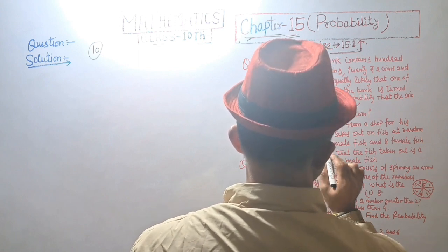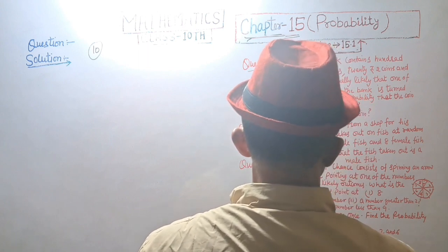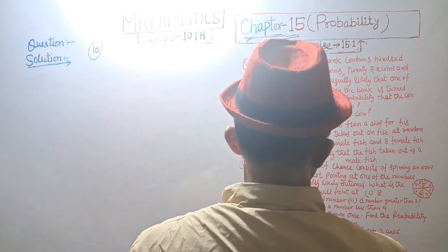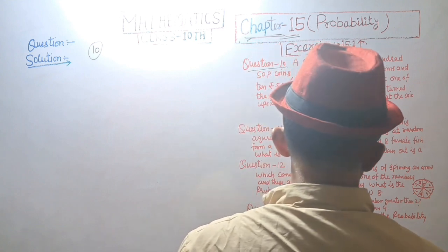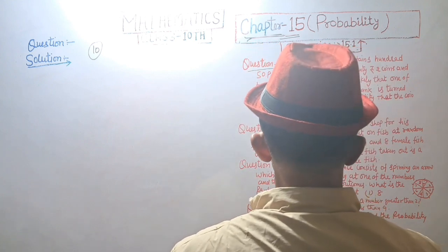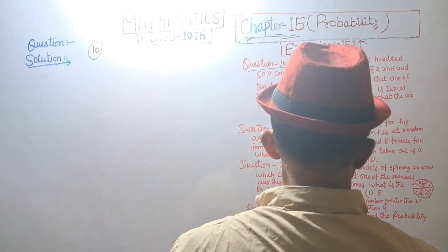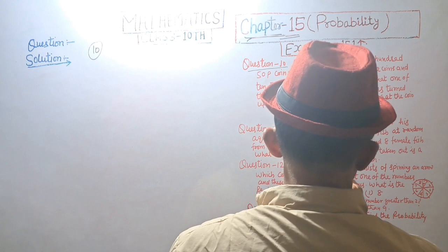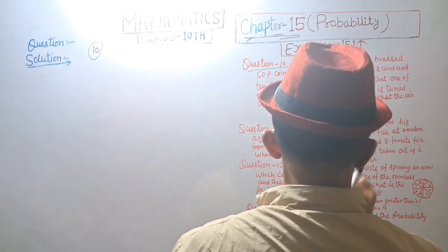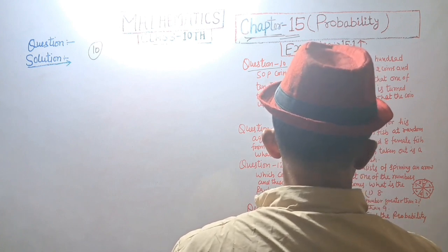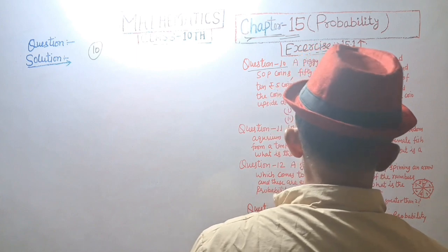If it is equally likely that one of the coins will fall out when the bank is turned upside down, what is the probability that the coin will be a 50 paisa coin and will not be a 5 rupees coin?